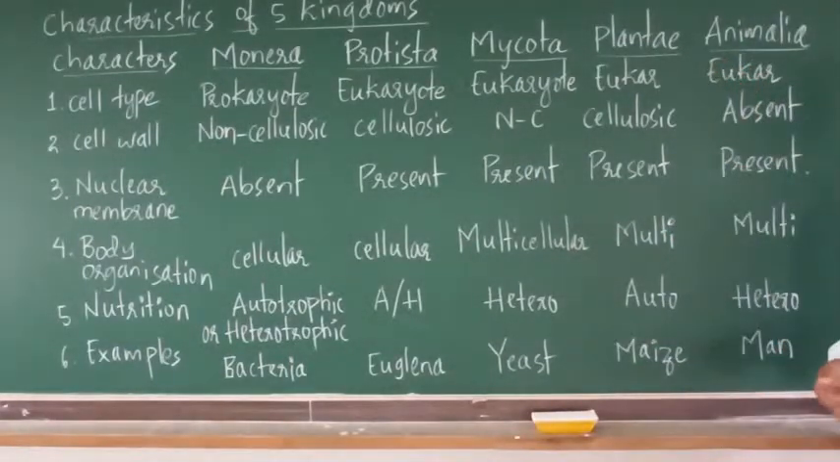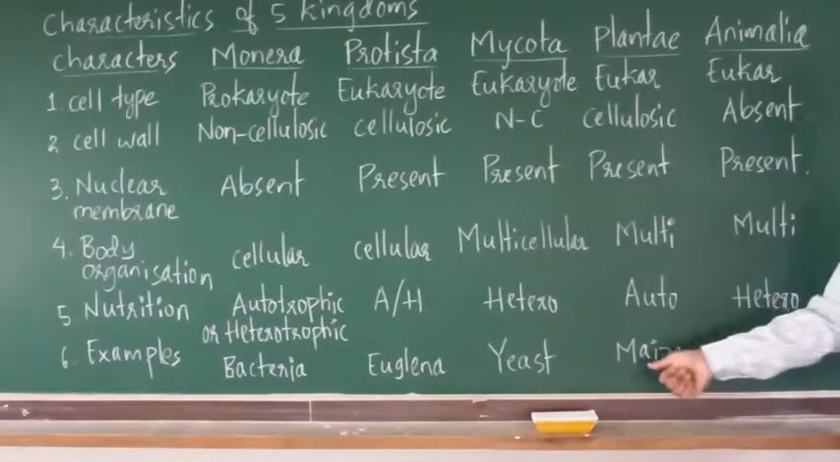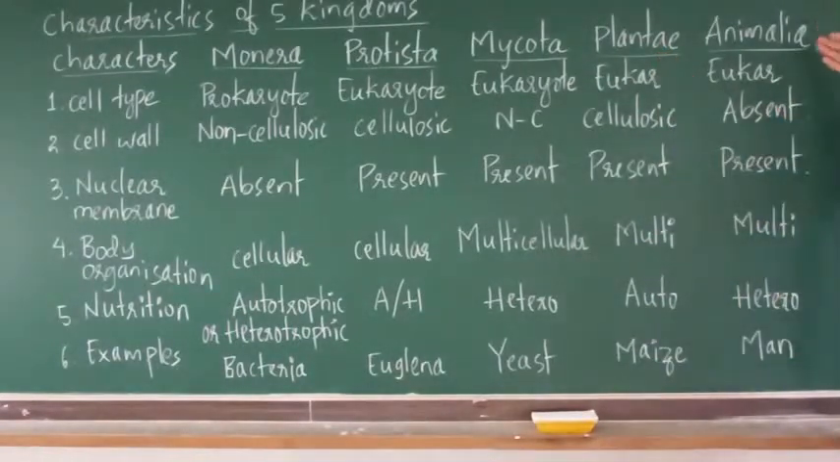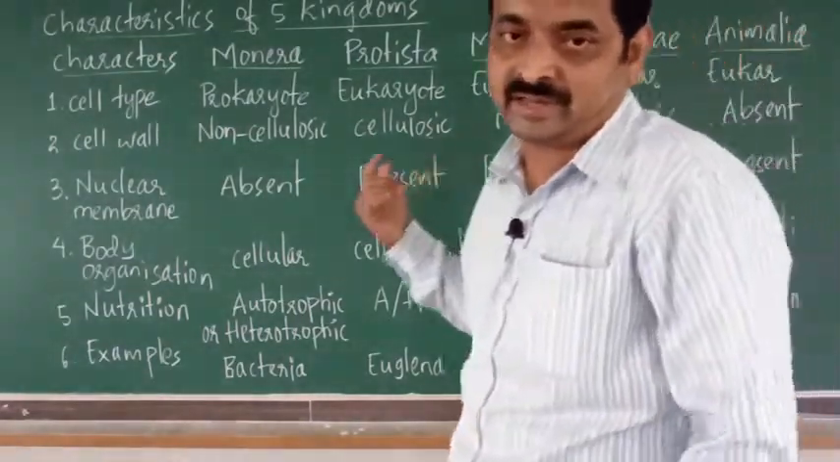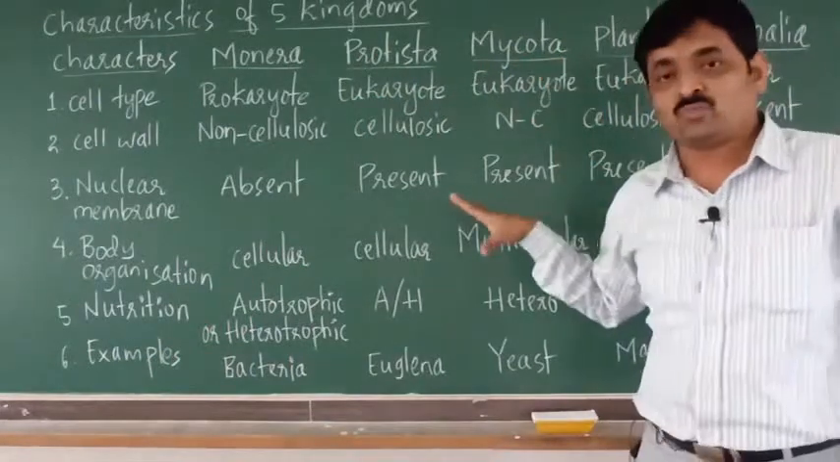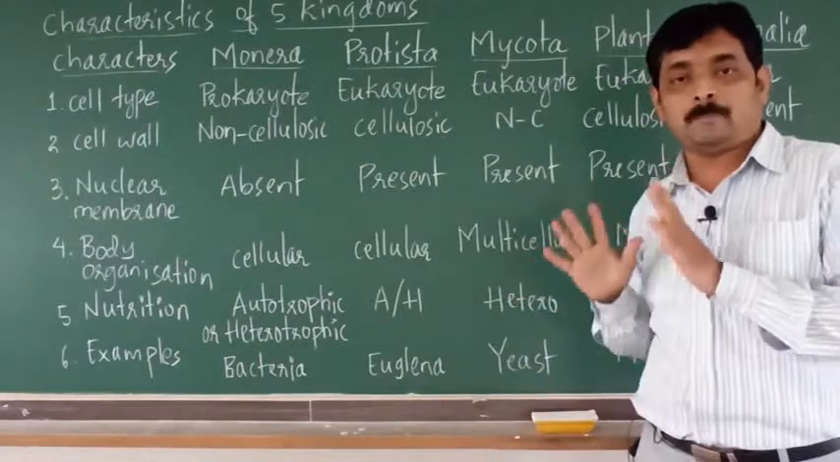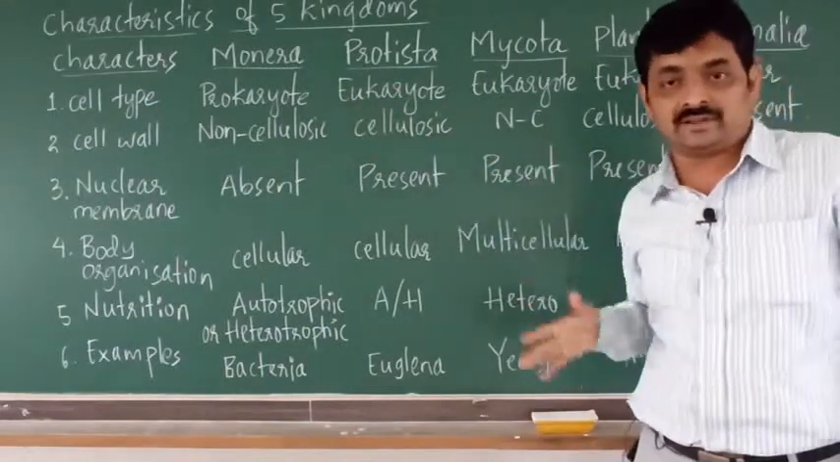Then plants. You all know different types of plants, and they can all be considered examples of Plantae. One example I have taken here is maize. The maize plant can be taken as an example of Plantae. And Animalia: all animals are examples of kingdom Animalia. One example I have taken is man. So these are the various characteristics or features exhibited by all these kingdoms.